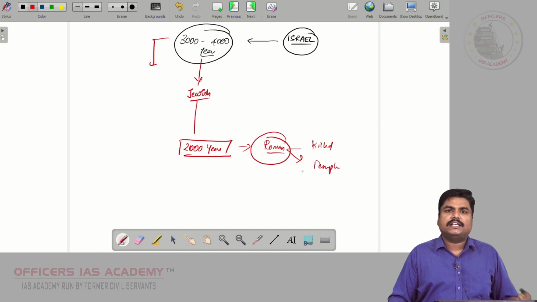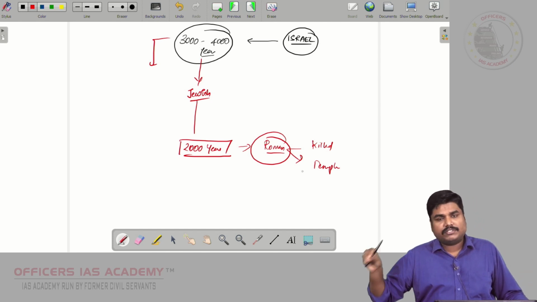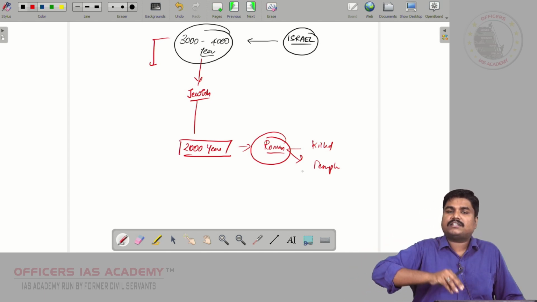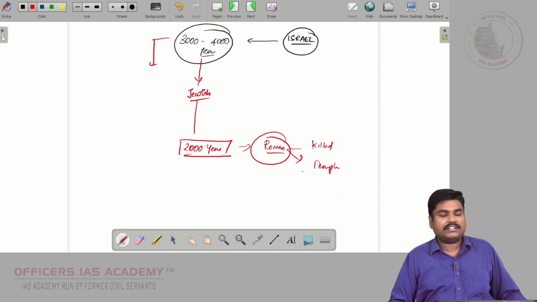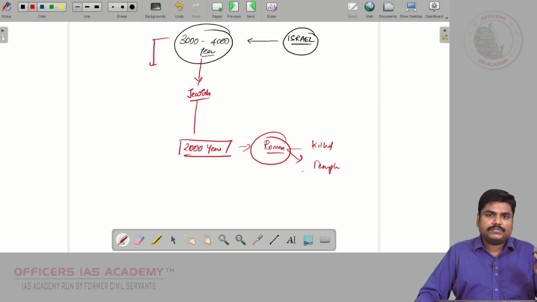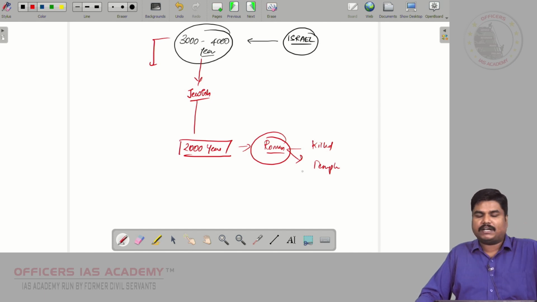And many Jews went and settled in different parts of the world. Some Jews also came to India. They settled in the Maharashtra region. They settled in the northeastern region and so on. But many Jews chose Europe, different parts of Europe. They were going and settling there.